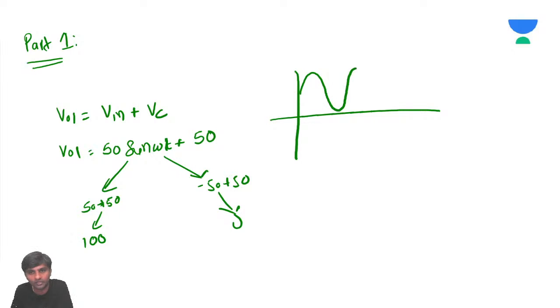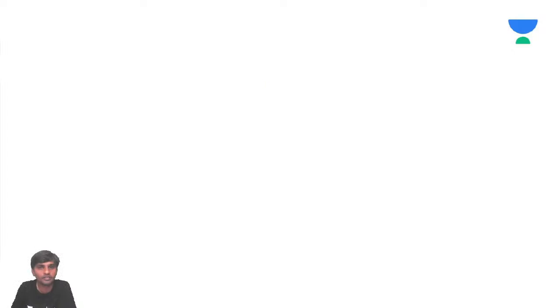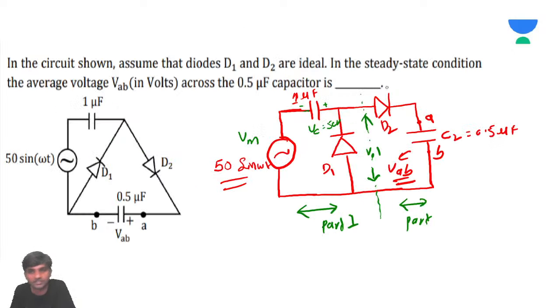As there is a positive peak of 100 volts and the negative peak touches 0, this is going to be a positive clamper. So in the case of a positive clamper, this is going to be 100 volts peak, and this is going to be 0 volts. It should touch the 0 volts. This is the input towards the second part, part 2.